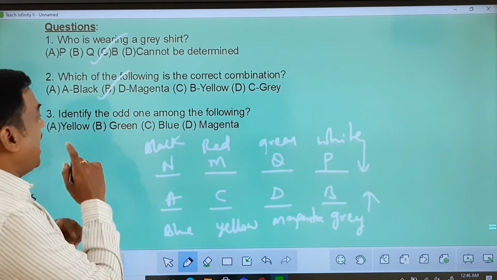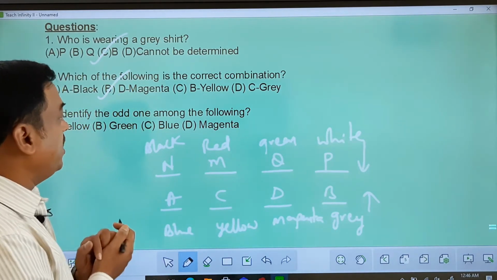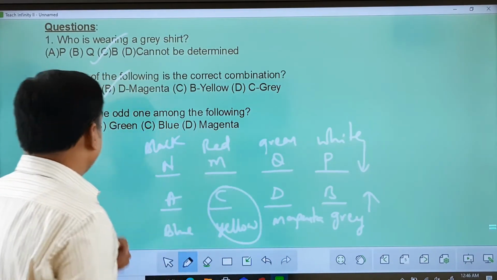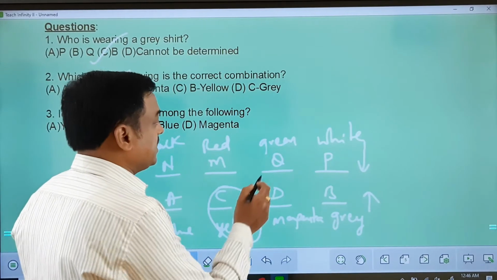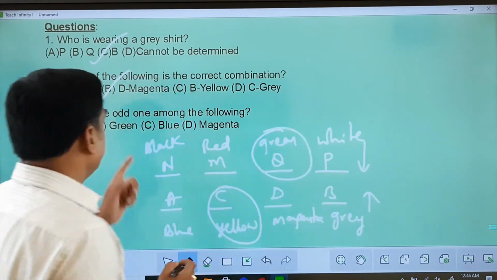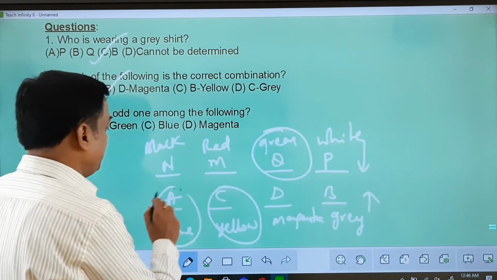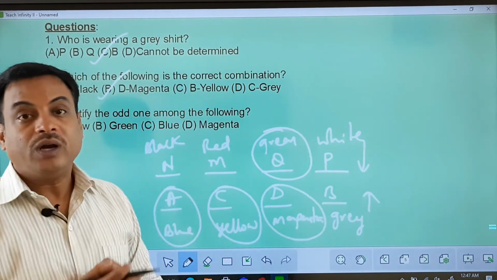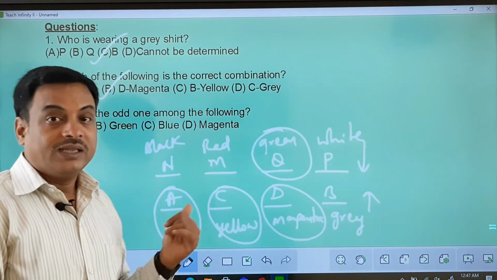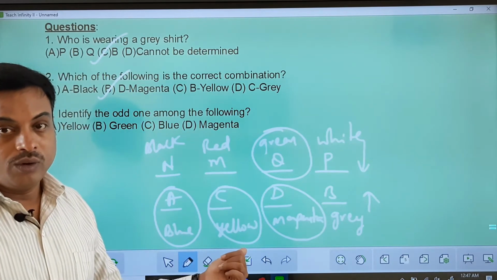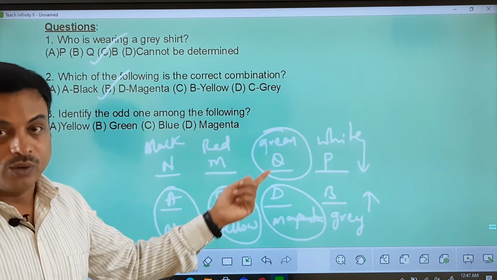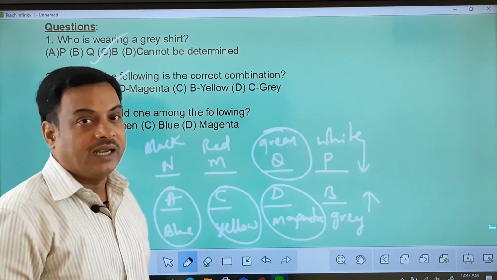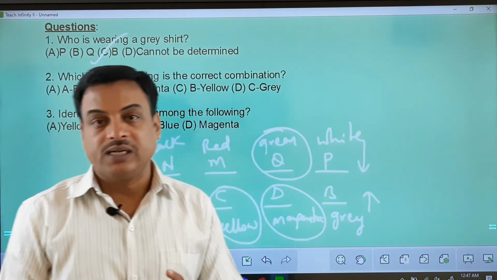Okay, next, identify the odd one among the following. Yellow, I'll select yellow here. Green, I'll select green over here. The next one is blue, I'll select blue, and the last one is magenta. What did you observe? Out of the given 4 options, 3 belong to one row and one belongs to the other row here. So definitely this is the odd man out. So this has to be green. So that is how we solve the puzzle here.